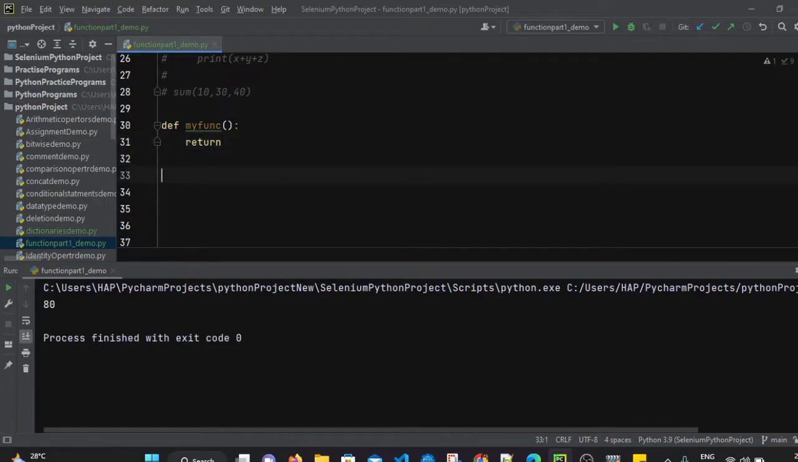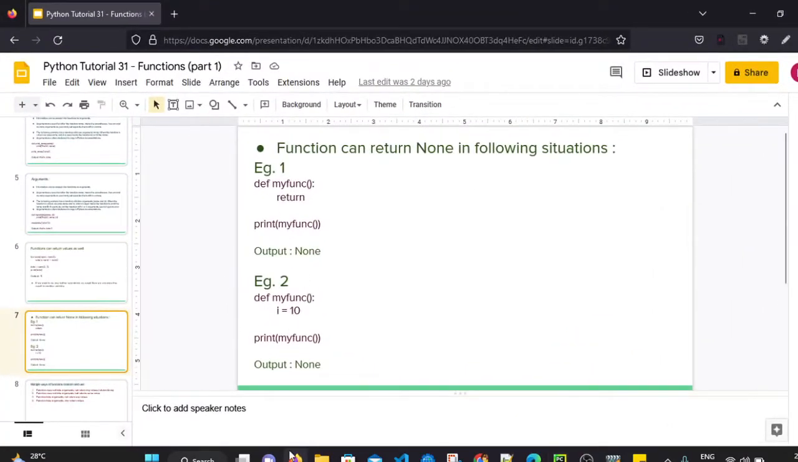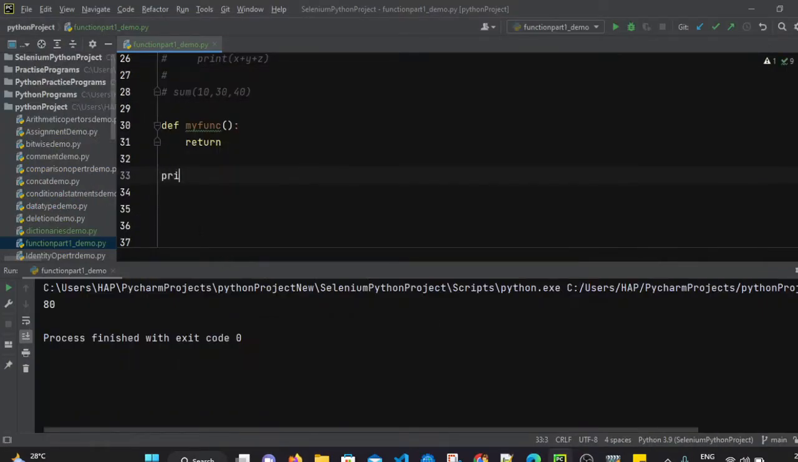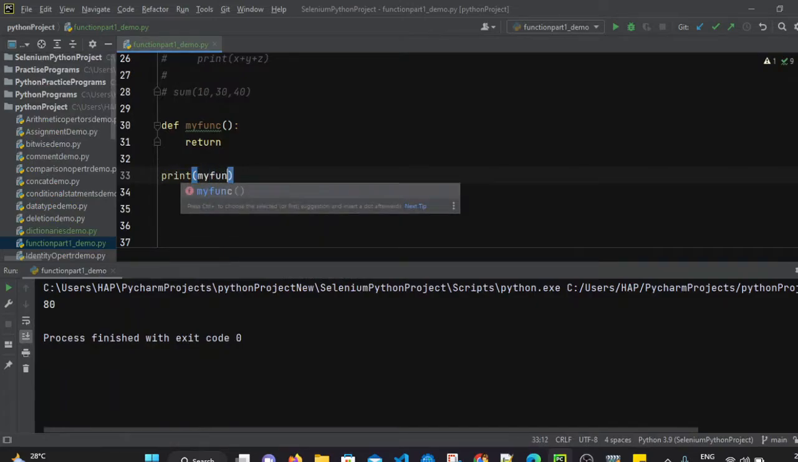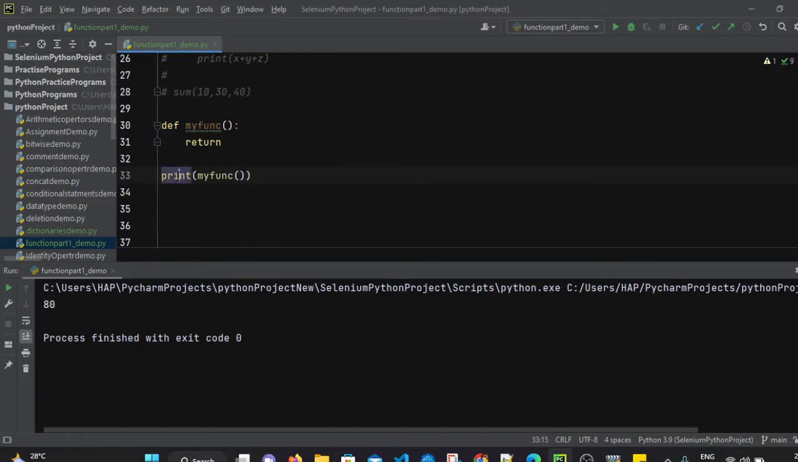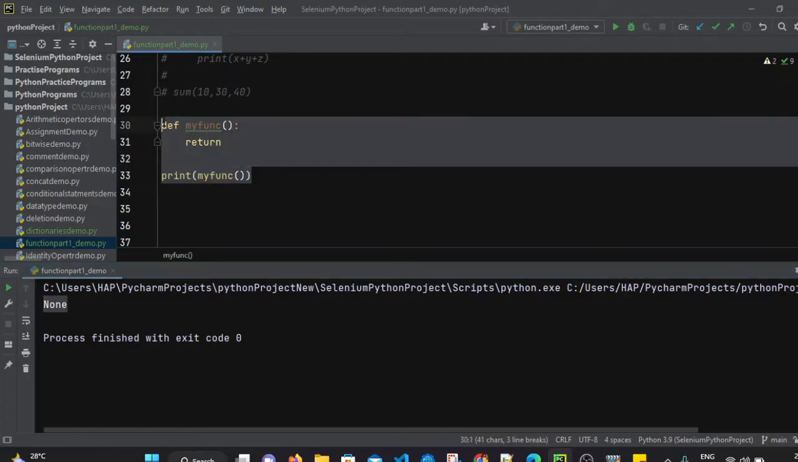So whenever we call this function, let's say print my function, I am just calling this function. This statement will call my function, but this function is returning nothing, right? We haven't mentioned anything after return. So when we run this file, it will return None. So this is the first situation where a function can return the value None.